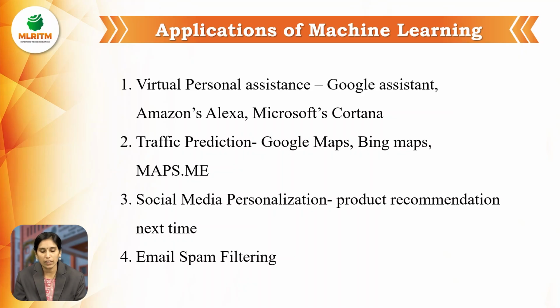First application is virtual personal assistants, like Google Assistant, Amazon Alexa, Microsoft Cortana. In these virtual personal assistants, we are using machine learning algorithms. And next one, traffic prediction. For traffic prediction, Google Maps, Bing Maps, Maps.me, like that. Google Maps is trained by machine learning algorithms.